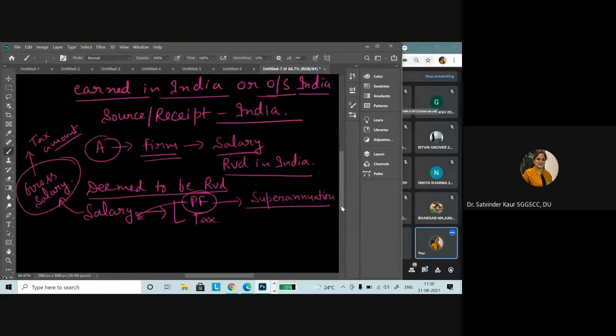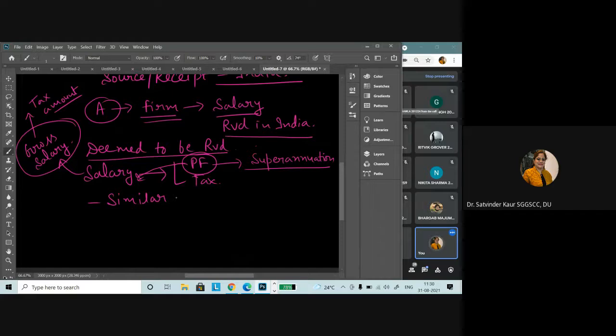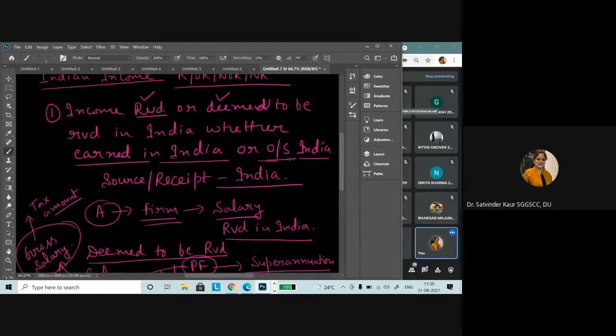Similarly, there are certain other aspects or certain other similar income which the particular employee has got the right to, but he will be receiving in some future year or at some future date. So these kinds of similar incomes are considered as deemed to be received. You don't have to go into much detail as of now. You just have to understand the concept that income received or deemed to be received in India, whether earned in India or outside India, would be considered as an Indian income.